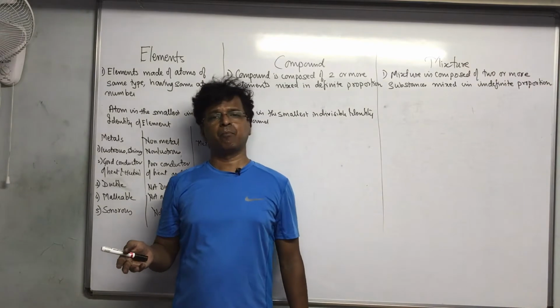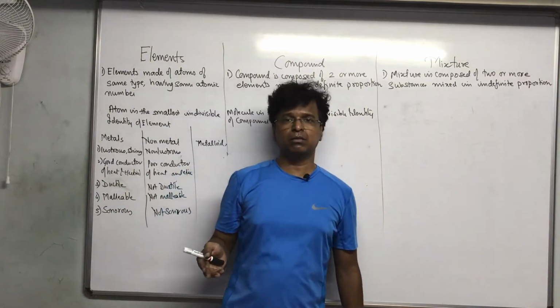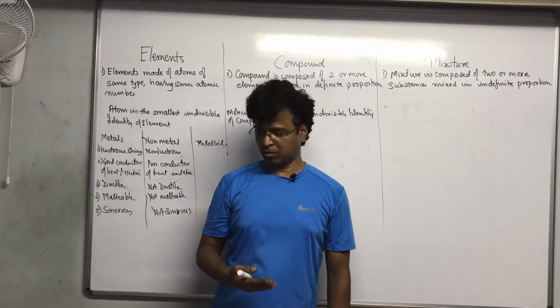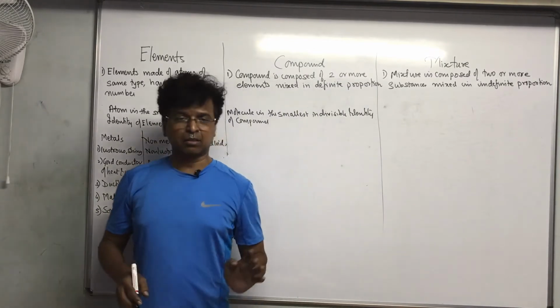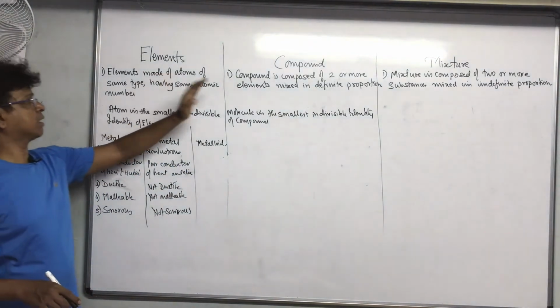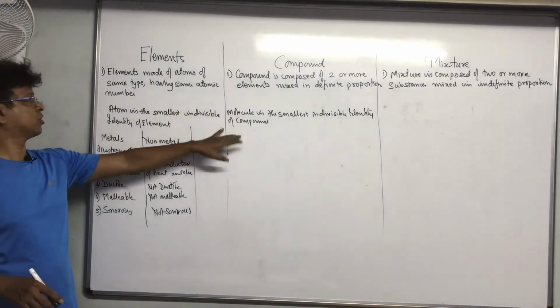Examples are germanium, boron. They are all metalloids. Okay, my dear students, with this the topic of element gets over, and if they ask you to distinguish between element and compound, then these two topics are more than sufficient.